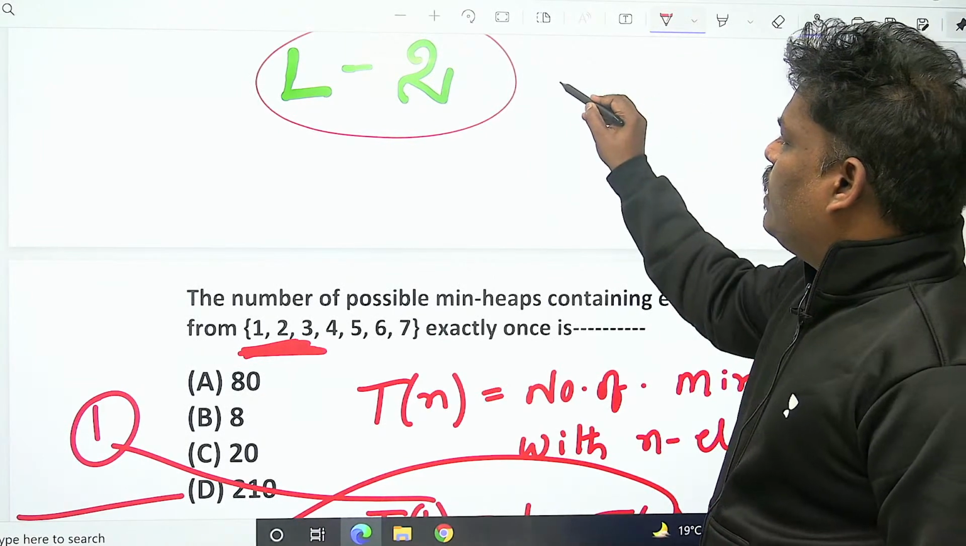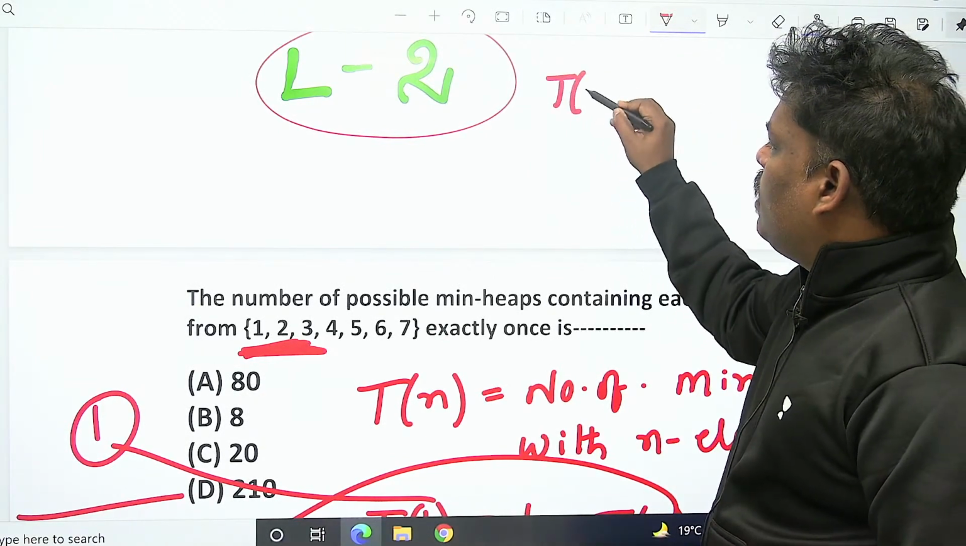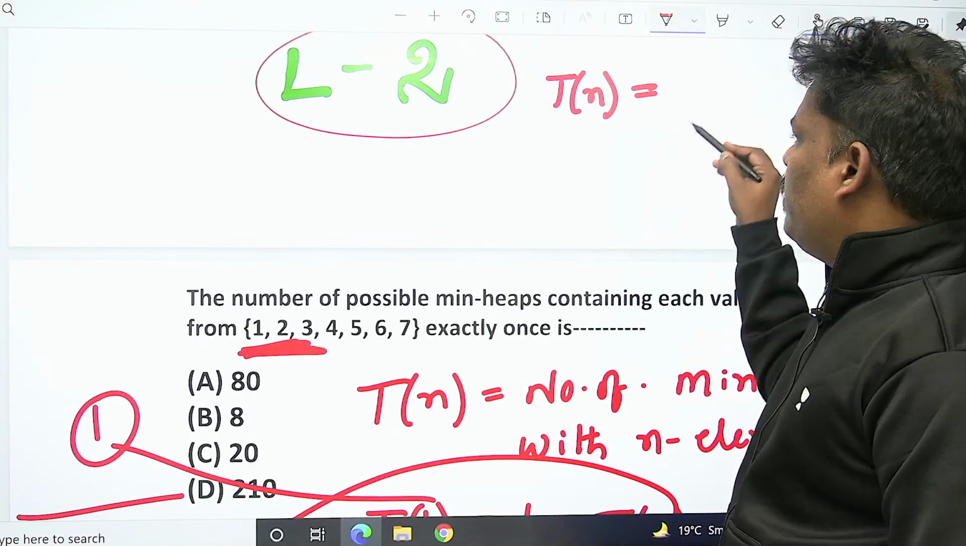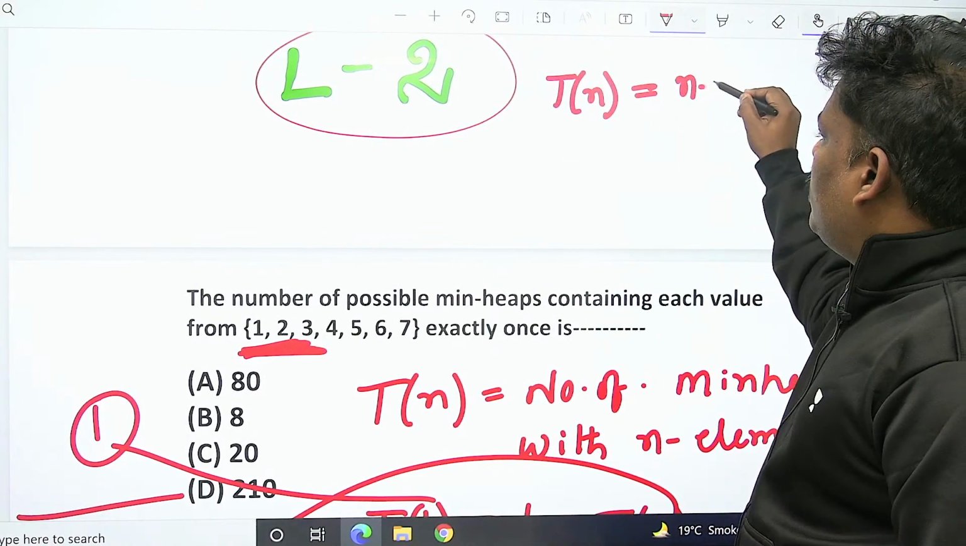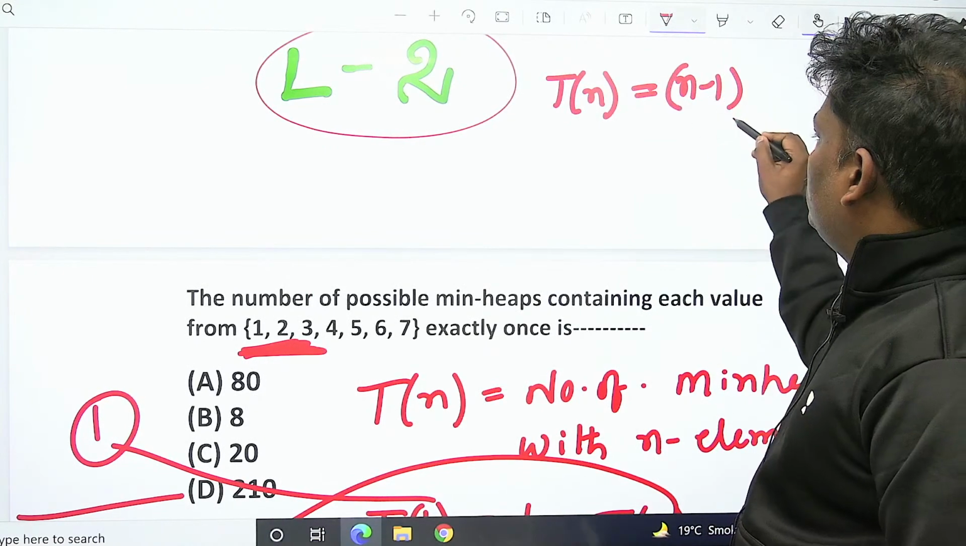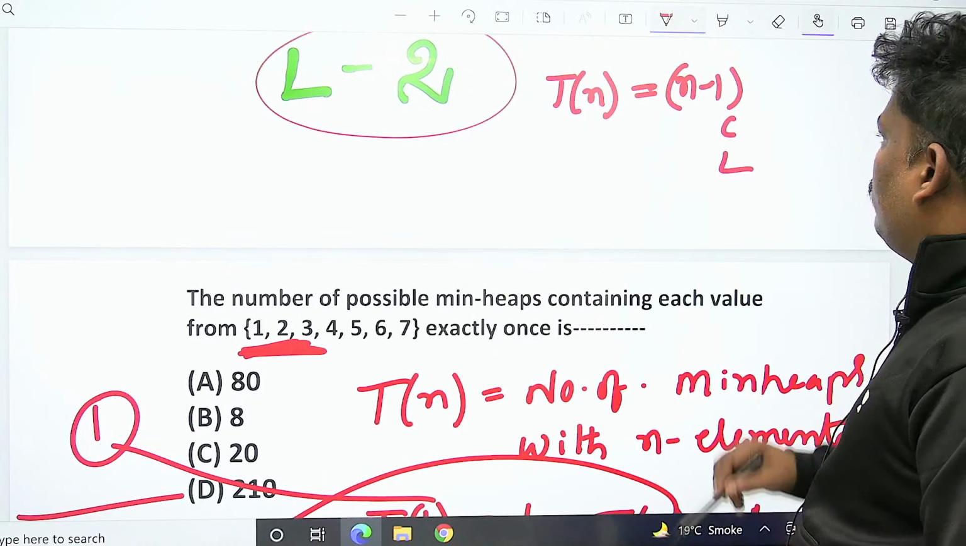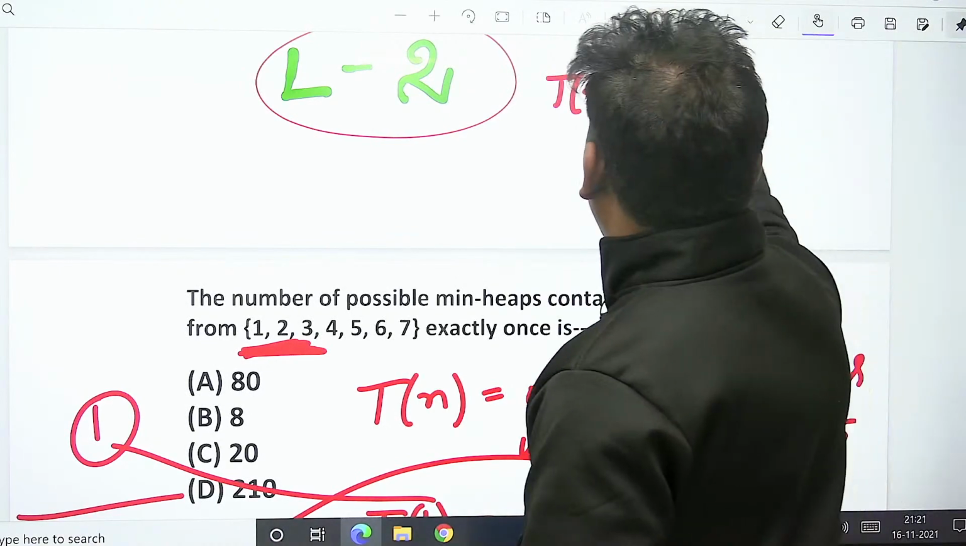What about T of n? Everyone listen. What about T of n? T of n is equal to one person is the root. The remaining is n minus 1. N minus 1 into C L.